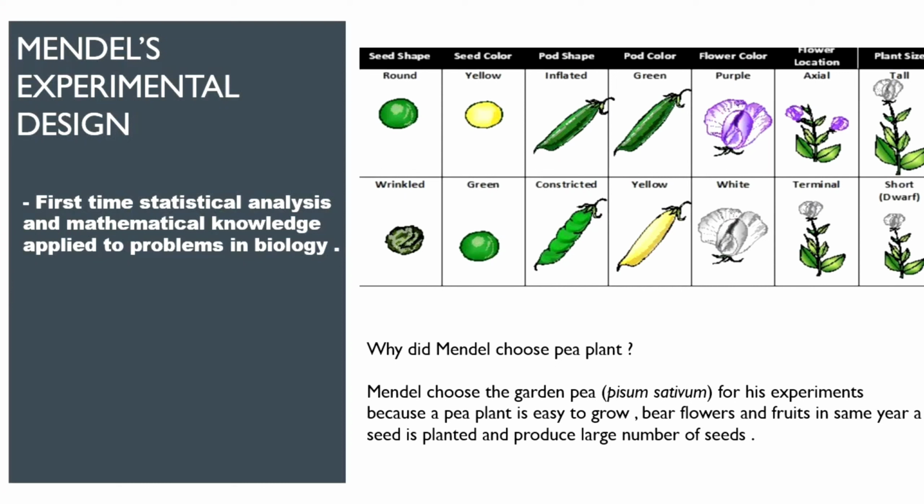If the parent had round green colored seed shape, then the progeny will also have round green colored seed shape. So this is known as pure line trait. Okay, one more important thing.